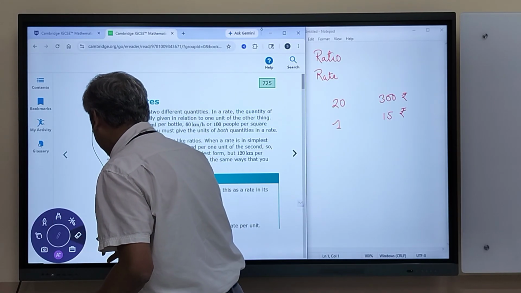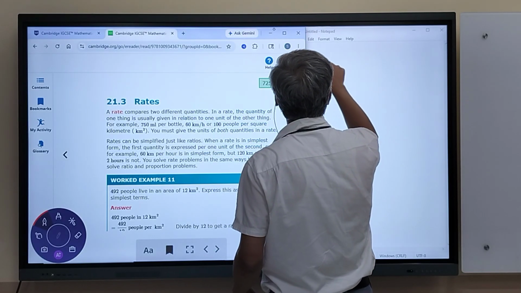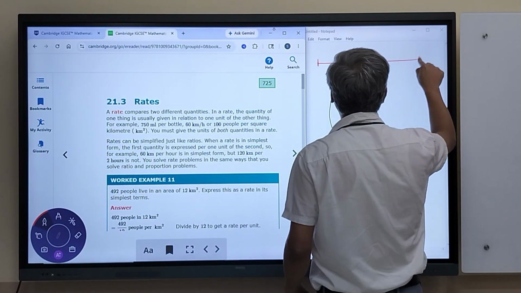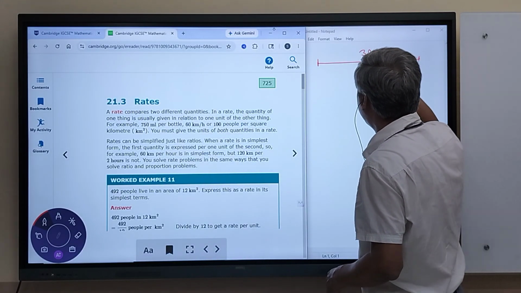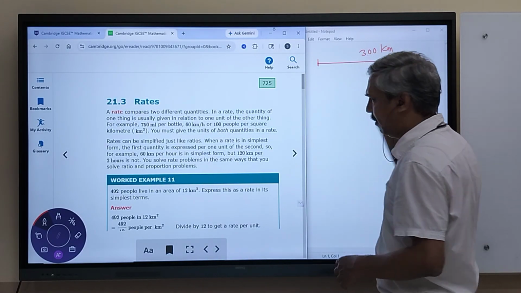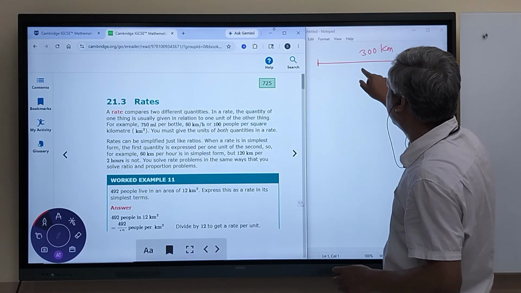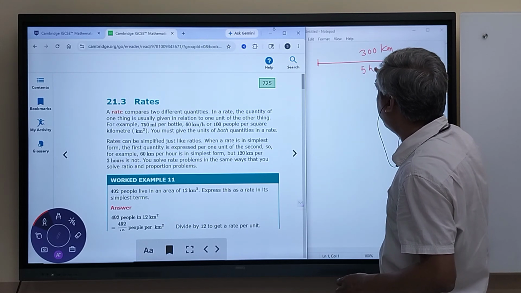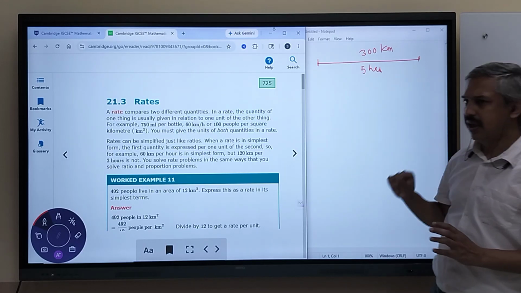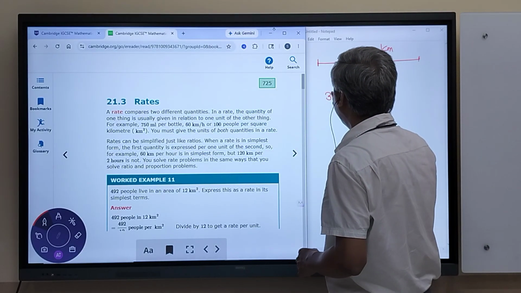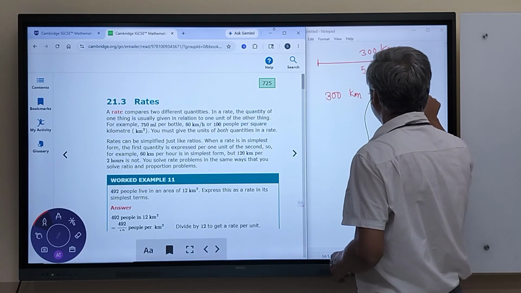So, the context is, supposedly a car is running from point A to point B. The distance between these is 300 kilometers, and for covering the 300 kilometer distance, the car has taken 5 hours. So what we say is the car covered 300 kilometers in 5 hours.